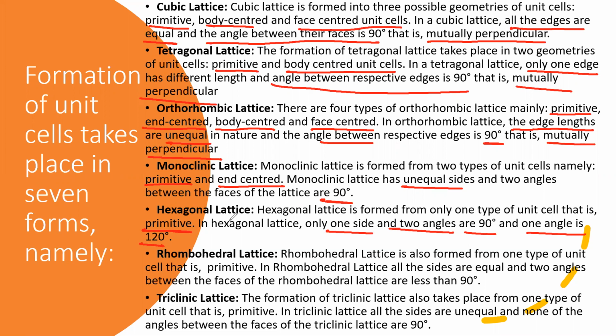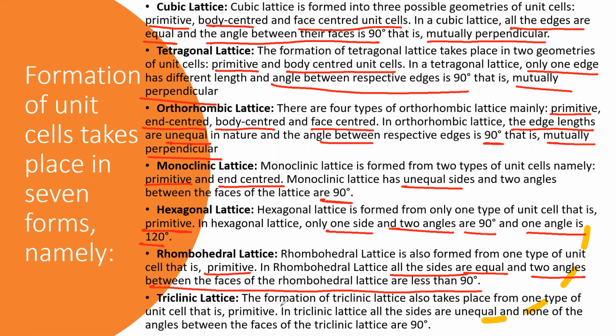Next, rhombohedral lattice. Rhombohedral lattice is also formed from one type of unit cell, that is primitive. It contains only the primitive unit cell. In rhombohedral lattice, all the sides are equal and the angles between the faces of the rhombohedral lattice are less than 90 degrees. These underlined parts are very important, which I have highlighted in the next table.